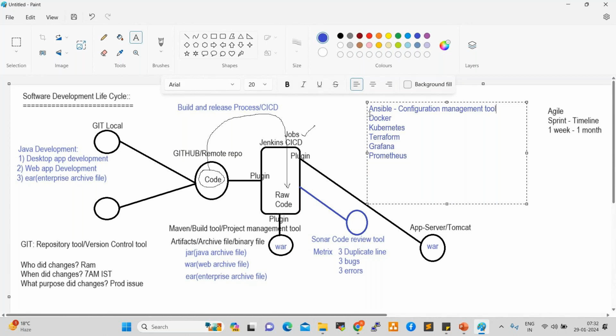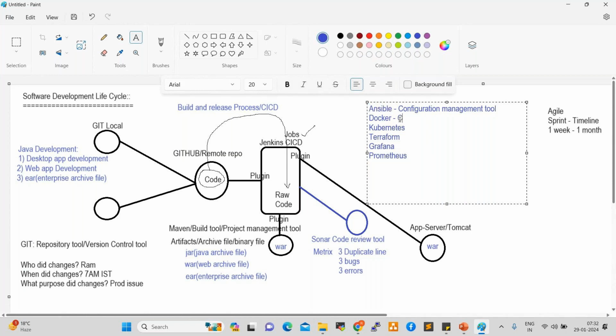For example, we discussed Java deployment, right? So in 1,000 servers, if you want to deploy Java, how can we deploy in a manual way? We discussed already, right? So by using Ansible, we can deploy Java on 1,000 servers within 1 minute. It's very simple, very easy. So day-to-day activities, whatever we are doing manually, those activities you can do in an automated way by using Ansible, right? So by a single click, we can perform a number of activities, right? Yeah.